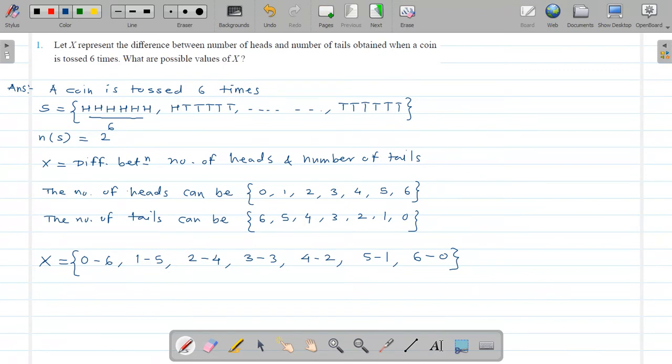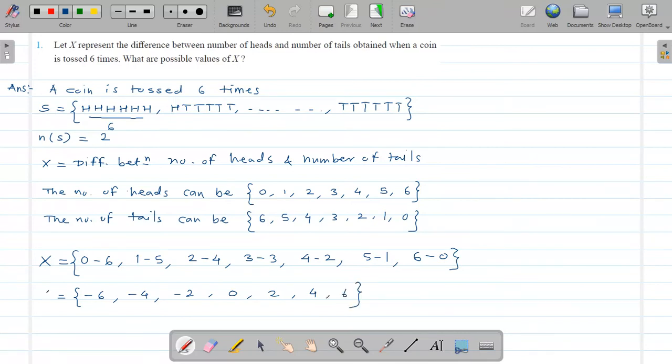When there is only one head, there are 5 tails, like that. So we have to find the difference between the number of heads and the corresponding number of tails. The first difference is 0 minus 6, that is minus 6. Then 1 minus 5, that is minus 4. Then 2 minus 4, that is minus 2. Then 3 minus 3, that is 0. 4 minus 2, that is 2. 5 minus 1, that is 4. And 6 minus 0, that is 6.